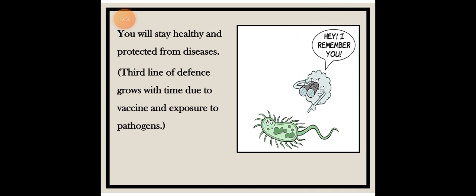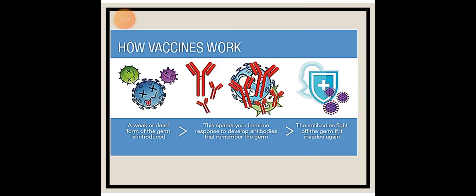The third line of defense grows with time due to vaccines and exposure to pathogens. How a vaccine works: a weak or dead form of the germ is introduced, then this sparks your immune response to develop antibodies that remember the germ, and then the antibodies fight off the germ if it invades again.